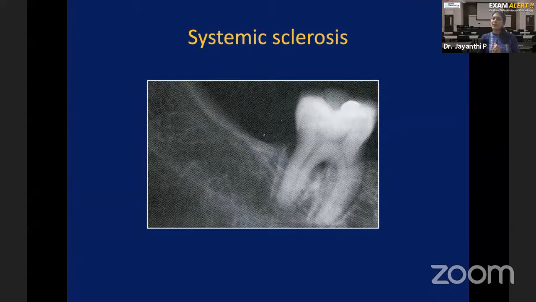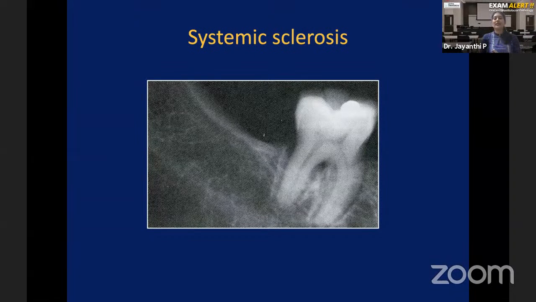So to summarize, we have discussed two systemic autoimmune diseases. One is SLE, systemic lupus erythematosus. The second one is systemic sclerosis. In systemic lupus erythematosus, you have malar rash on the skin, which is a butterfly-shaped rash, and erythematous lesion in the oral cavity, mainly in the gingiva and the palate. And there is a localized variant of SLE.